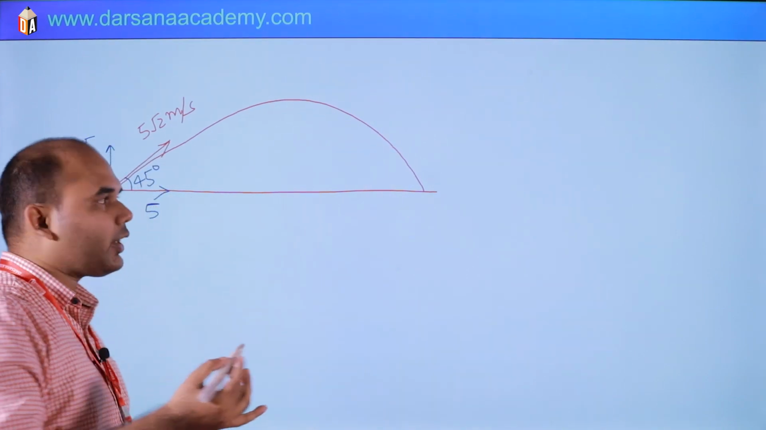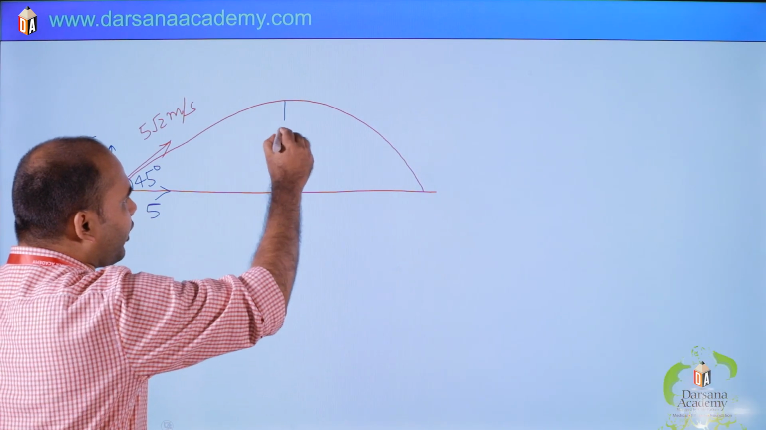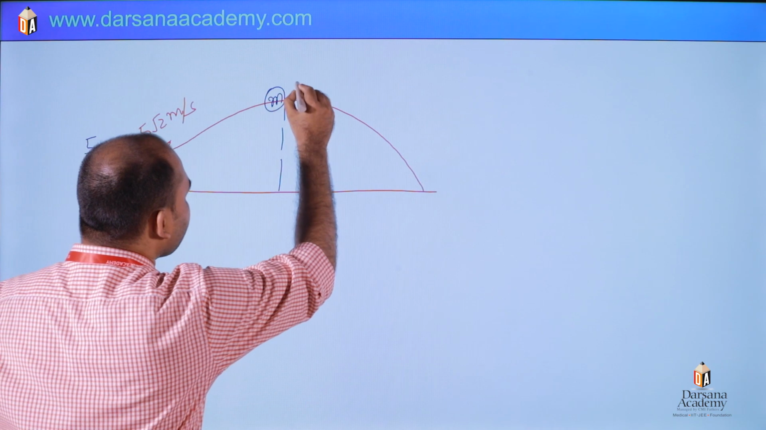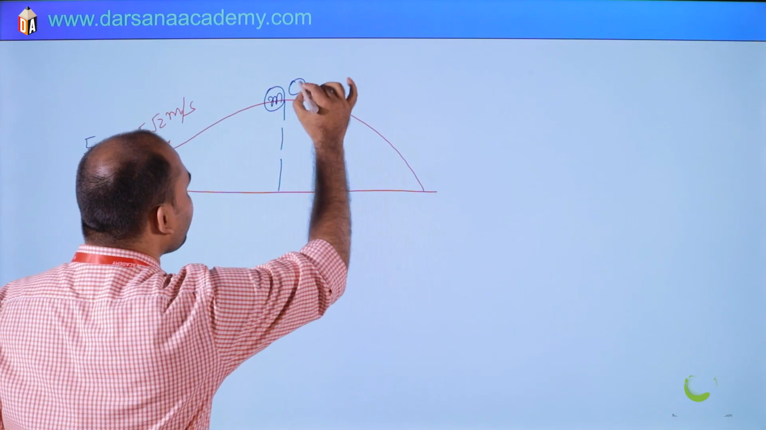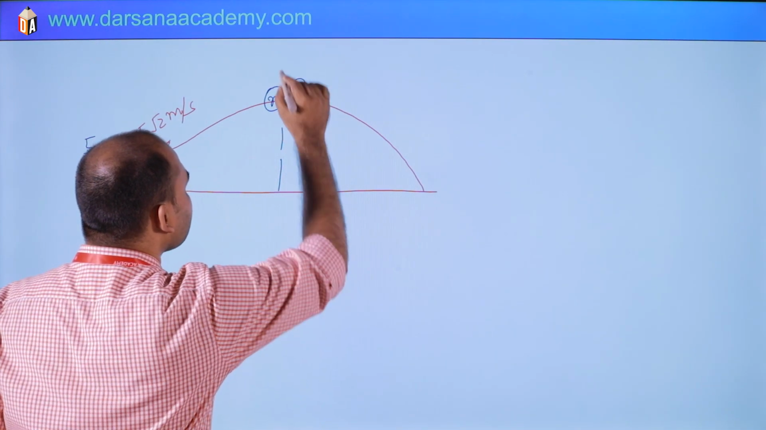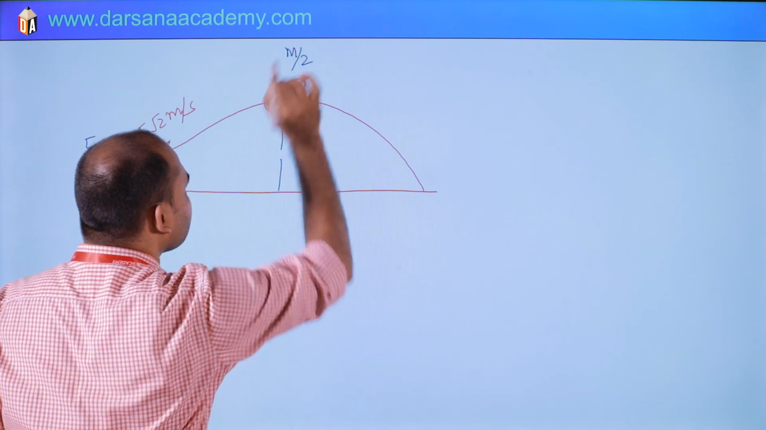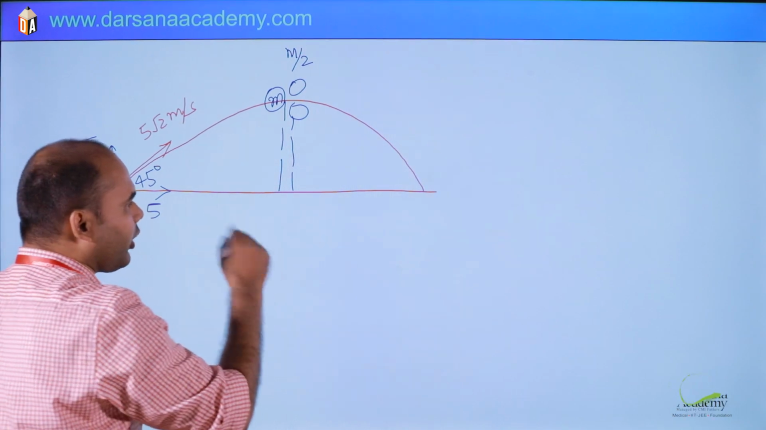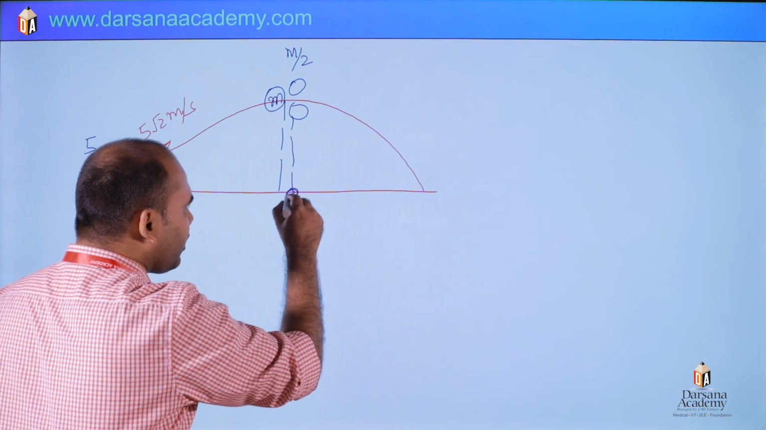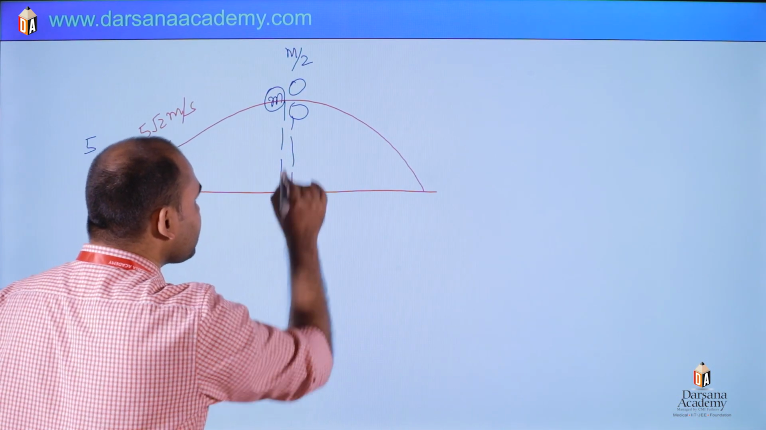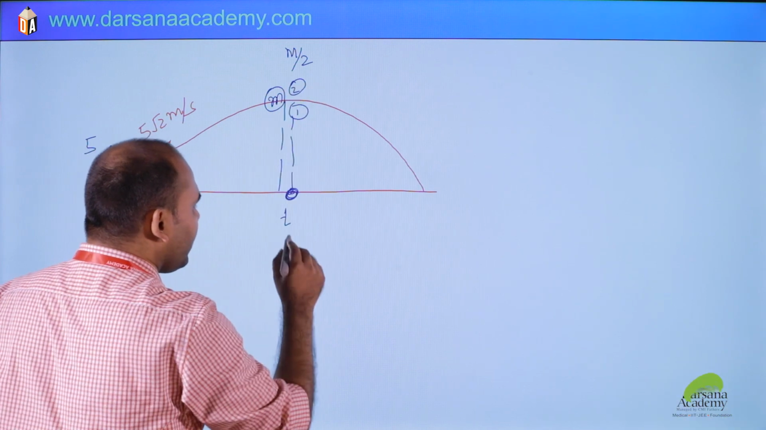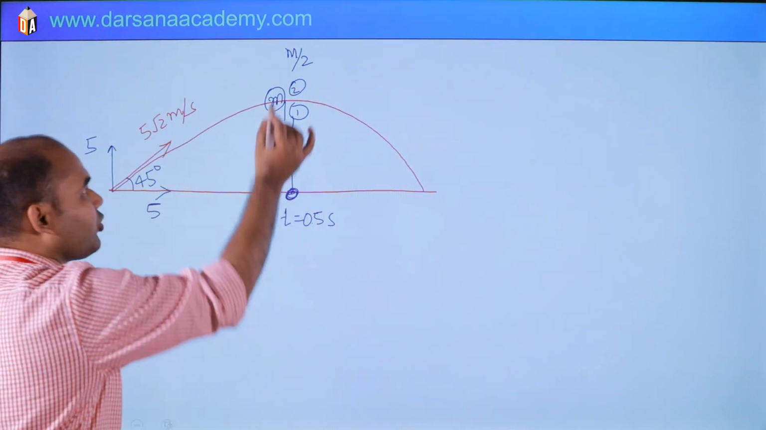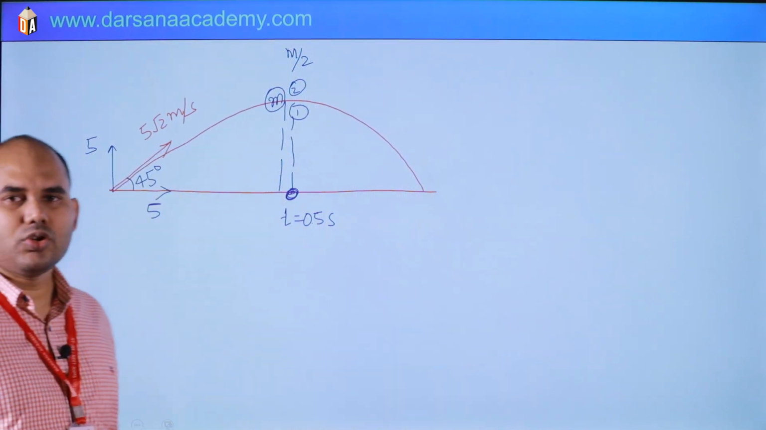At the topmost point, h max, let us suppose initially it was m, so it has been split into two parts, m by 2 each. One particle is falling directly at this point. Let us suppose this is first, this is second. Here the time for the first is given as 0.5 second. Then we have to find about the second particle. So what to do?